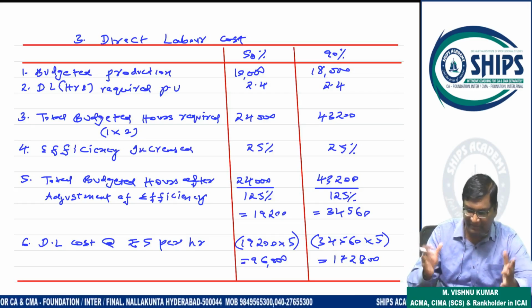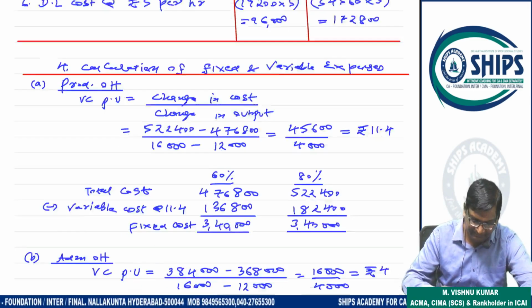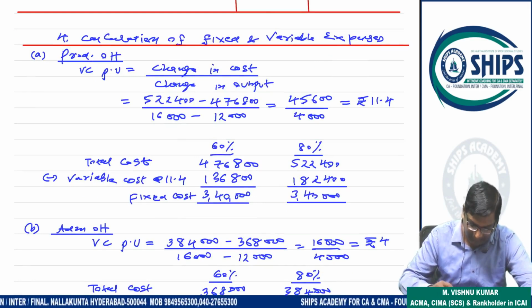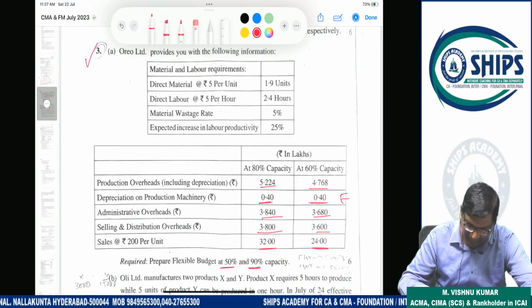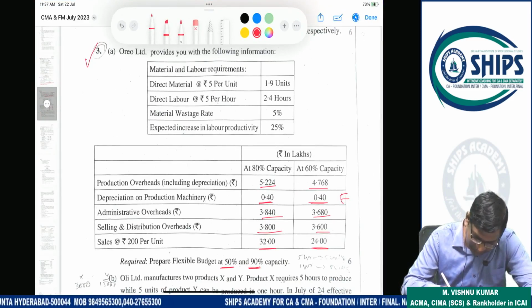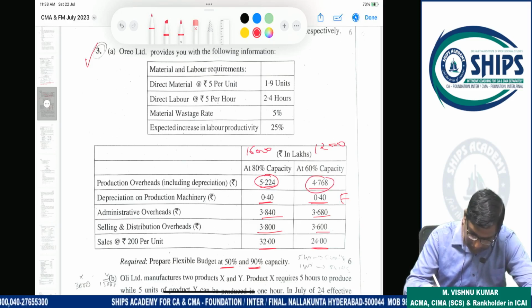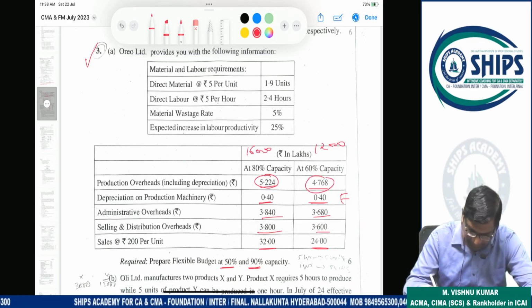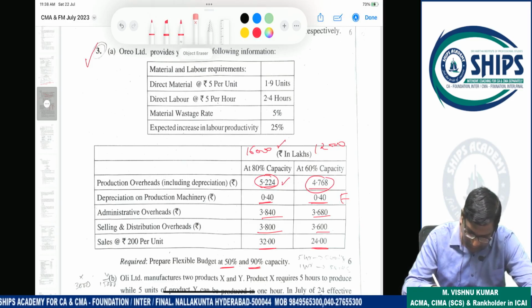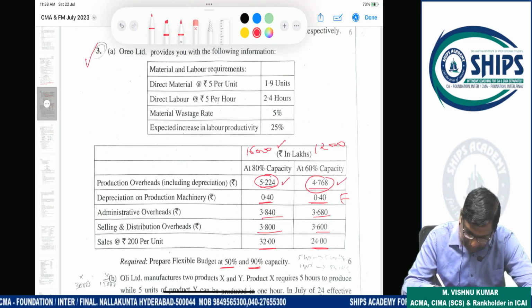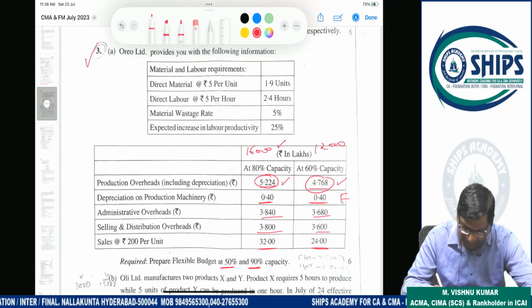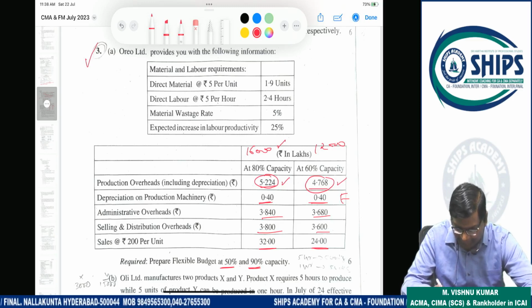Okay. Now overhead breakup is required. Production overhead: whenever the cost is variable or fixed, how to identify? See, 80% units are 16,000 and 60% units are 12,000. First you have to divide this cost by 16,000 units and that cost by 12,000 units. If per unit is the same, it is variable.